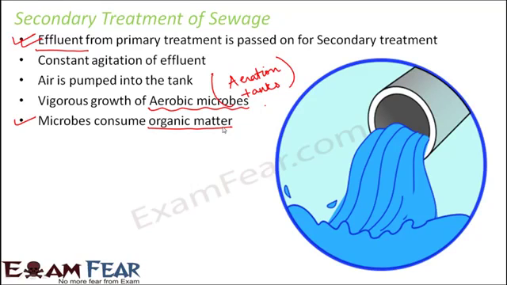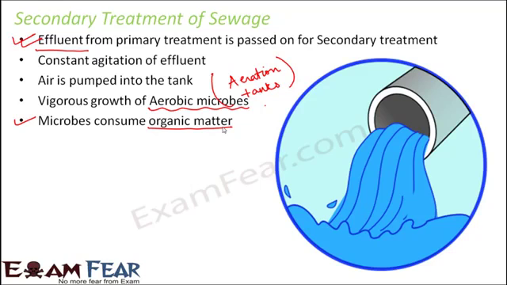Now in this effluent, what are we left with? Most of the solid particles are all gone. So now we are mostly left with the organic matter, which is in a kind of dissolved form in the water. In order to remove the organic matter, we make more and more aerobic microbes grow in the tank. When there are more aerobic microbes, their demand for organic matter is also more, so they will start consuming more and more organic matter. So the amount of organic matter present in the primary effluent will start decreasing, and that is how we can make the effluent clearer and less dirty, by reducing the amount of organic matter.